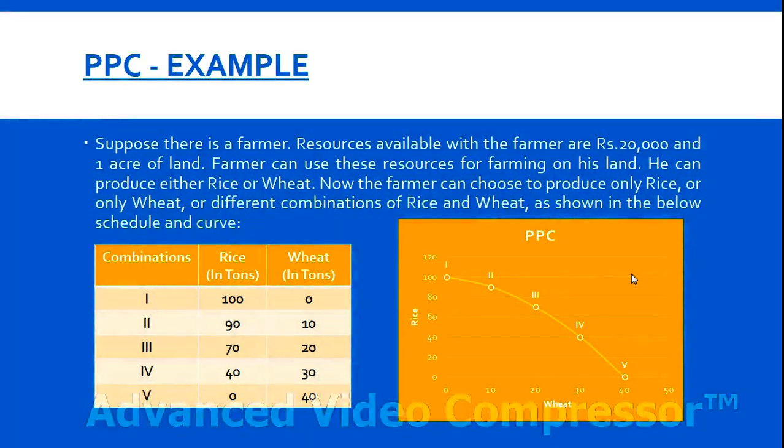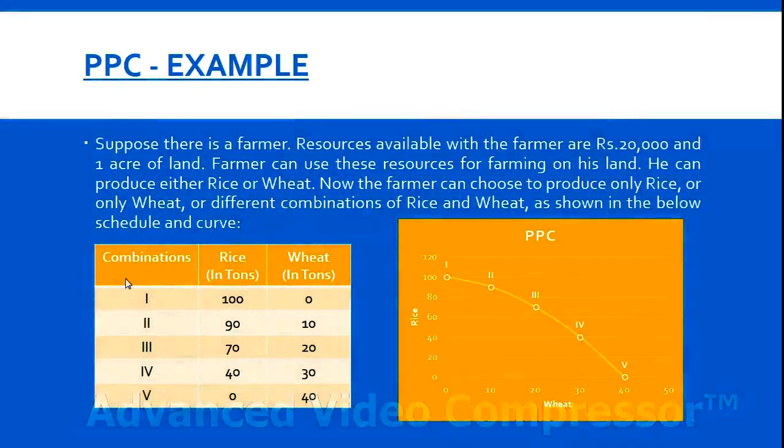Now there are different combinations of rice and wheat here. As you can see, there are 5 combinations of rice and wheat. The farmer can choose to produce only rice and not wheat. In that case, he will produce 100 tons of rice and 0 tons of wheat. Now if the farmer wishes to produce some amount of wheat along with rice, then he can produce 10 tons of wheat along with 90 tons of rice. So there are 5 different combinations of rice and wheat that a farmer can produce with the available resources of rupees 20,000 and 1 acre of land.